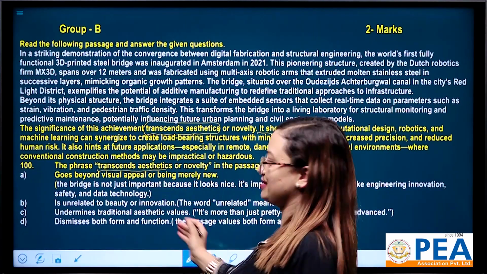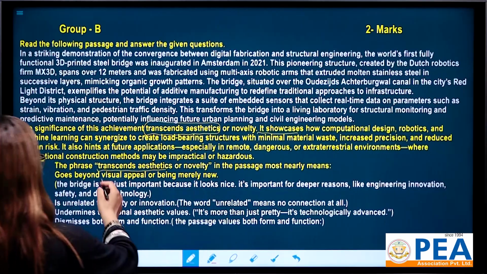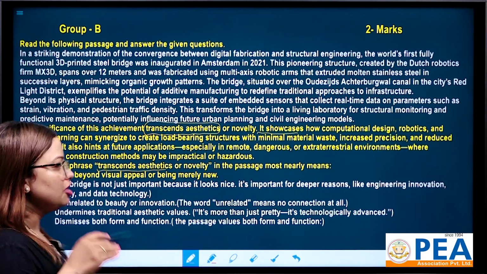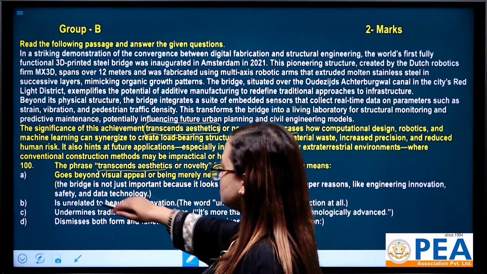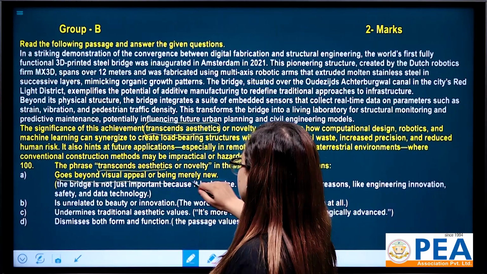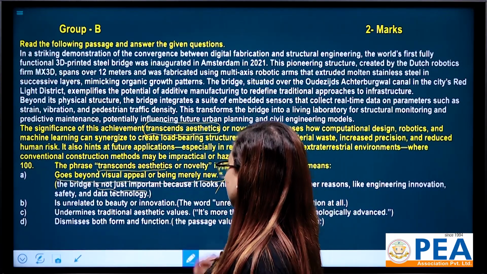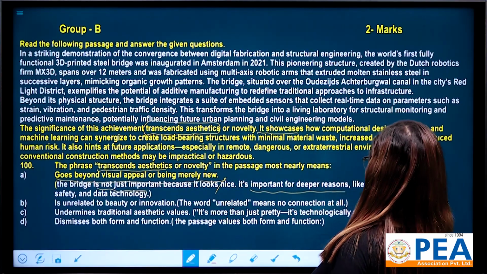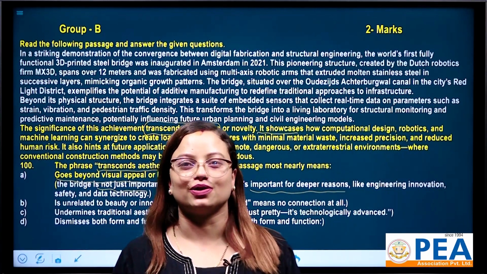This is the clue for this question. Now find out the answer. The phrase transcends aesthetics or novelty in the passage most nearly means none other than number A, that is, goes beyond visual appeal or being merely new. Actually, the breeze is not just important because it looks nice. It's important for deeper reasons like engineering, innovation, safety and data technology.